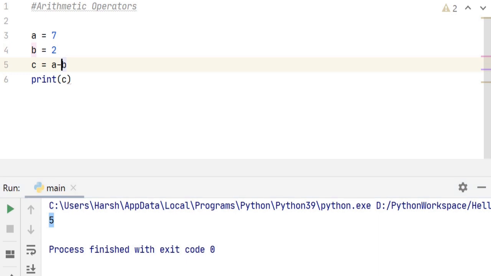For multiplication, we use asterisk or star symbol, which is this. So let's go ahead and print it. We get 14, which is 7 into 2. The next is division and it is represented using a forward slash. We get 3.5, which is 7 divided by 2. Now the next is modulus operator, which is represented using a percentage sign.